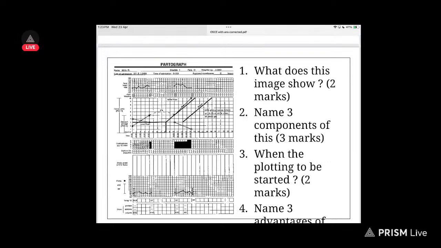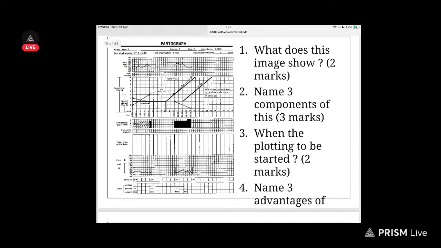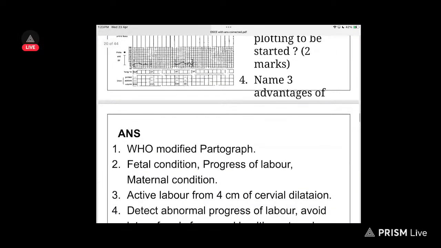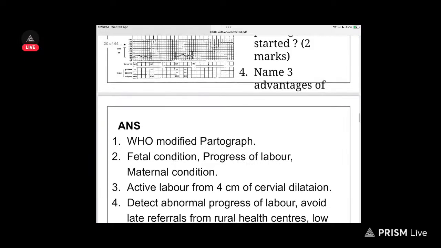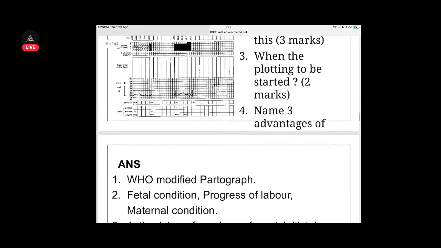What does the image show? Partogram. Name 3 components. General details. You can, let's see, fetal condition, progression of labor, and maternal condition. Then when is the plotting to be started? Immediately after being admitted.